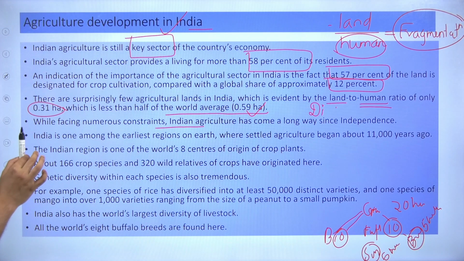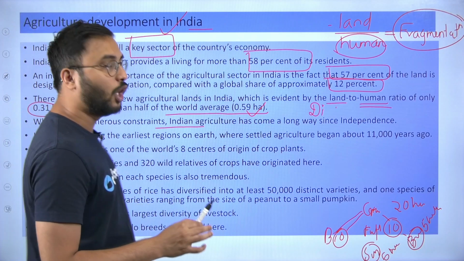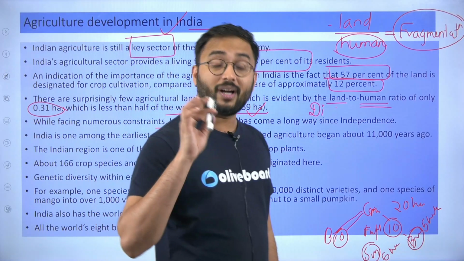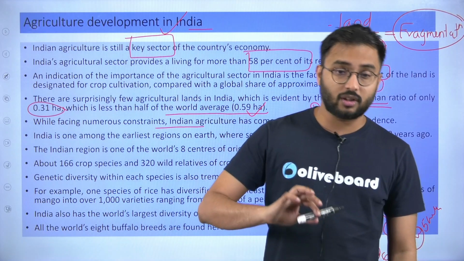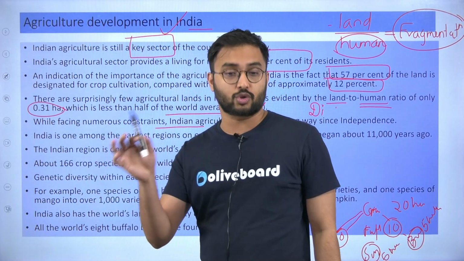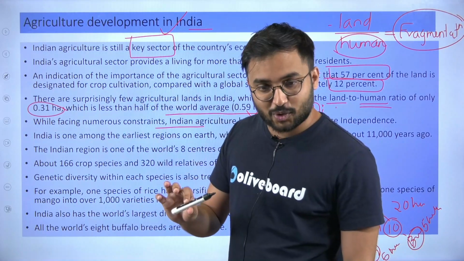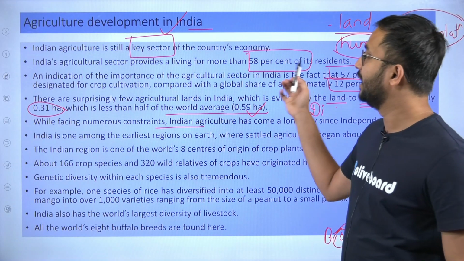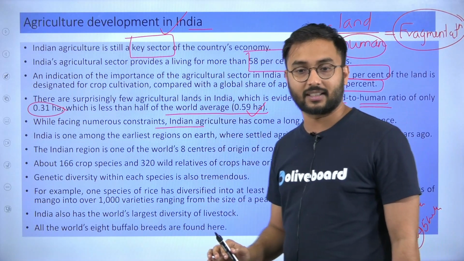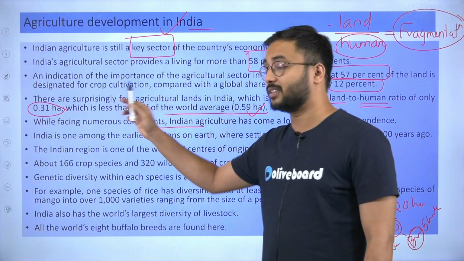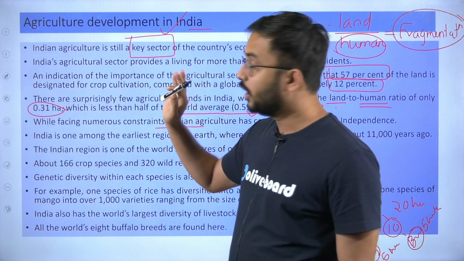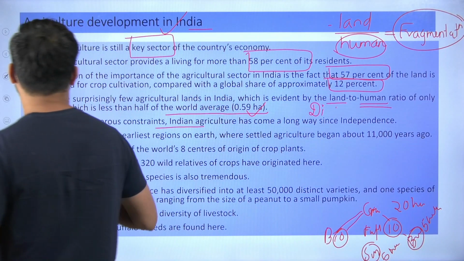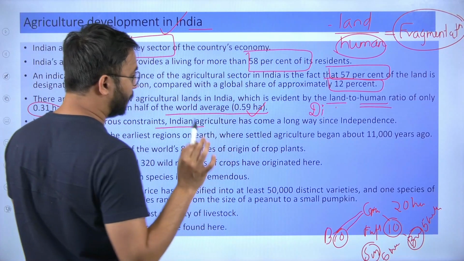So one, you have to understand that in India we are employed in agricultural activity. Agriculture is one of the significant contributors to our economy. Land is also majorly, close to 60%, given to the agricultural sector, but in the context of humans and their relation with land, we have just 0.31 hectares of land per person.